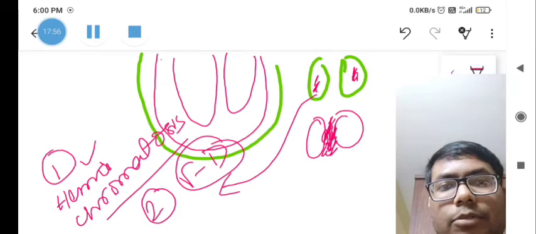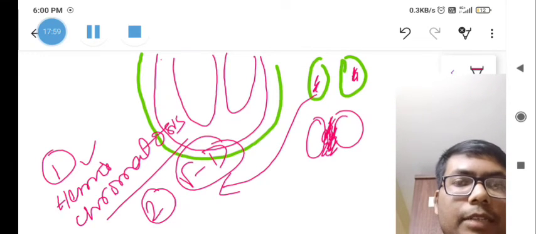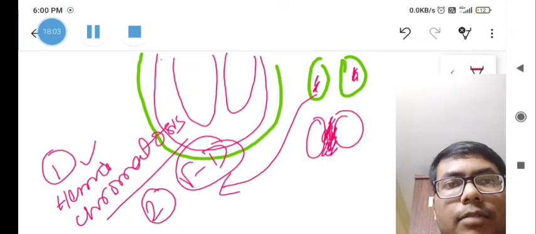So that is what is present in hypertrophic obstructive cardiomyopathy, which is discussed here. So I think it is